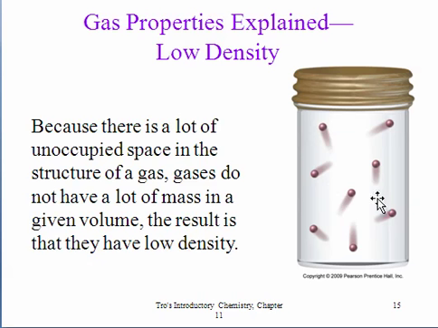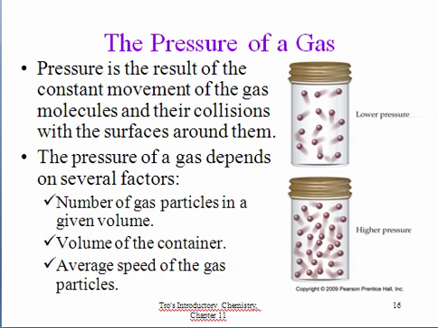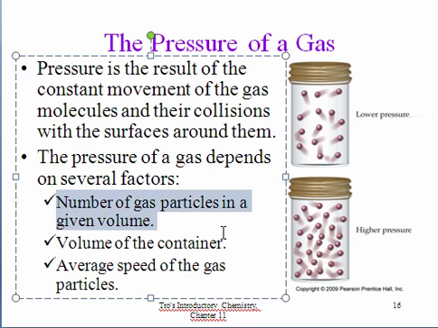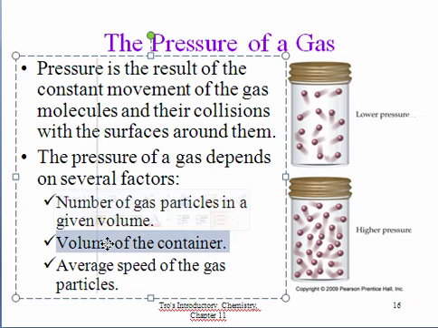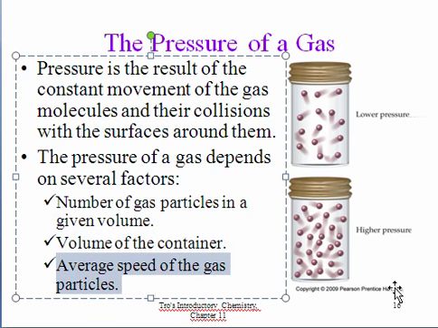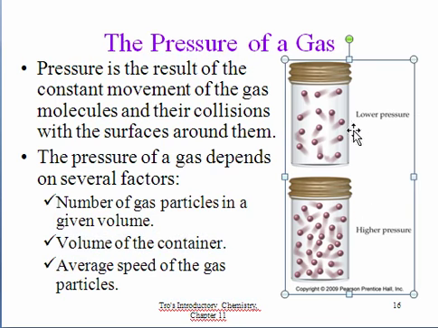The low density of gases is due to the fact that they are mostly empty space, and even though there is matter, it's very little matter per volume compared to solids and liquids. All gases have pressure, and pressure depends on several factors: the number of gas particles in a given volume, the volume of the container, and the average speed of the gas particles. So let's look at these two containers.